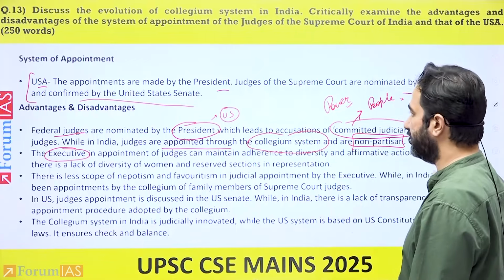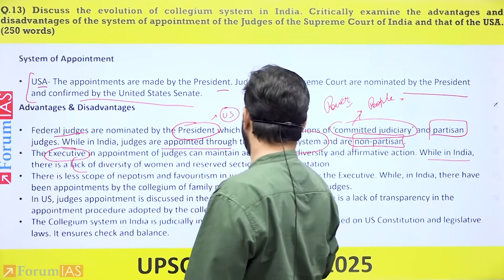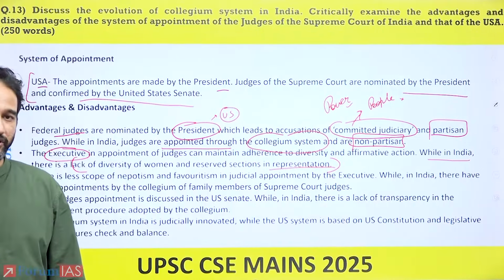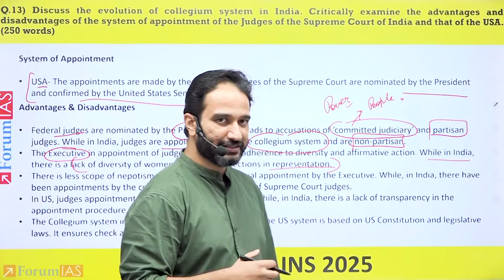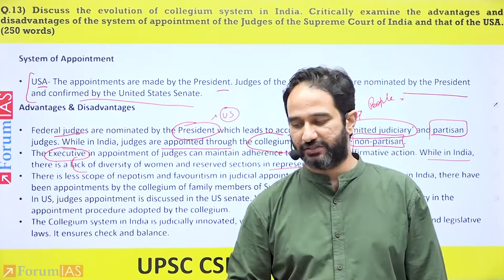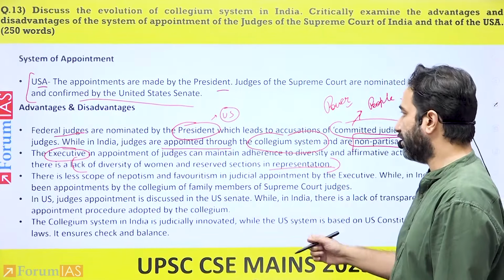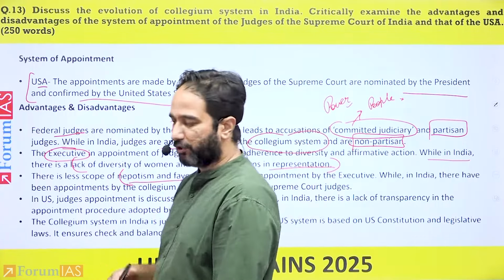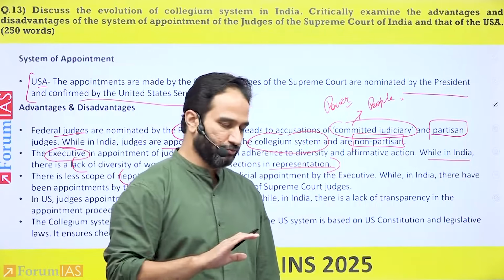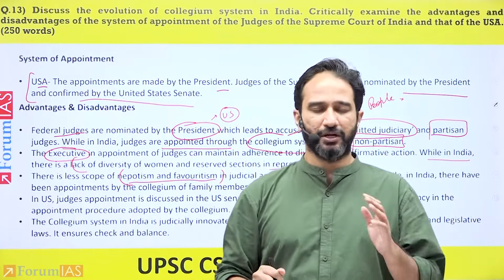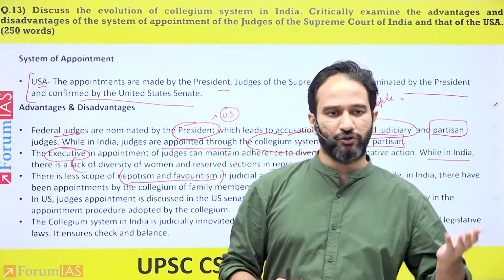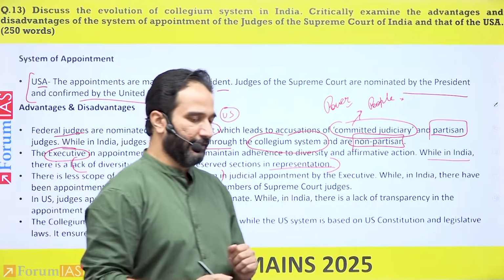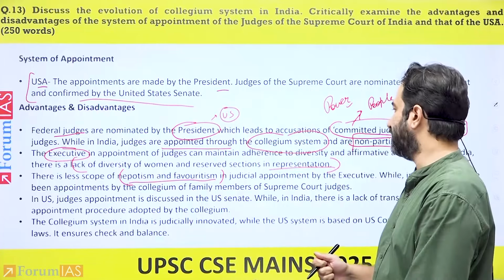One of the arguments that has been made is that there is a huge lack of diversity of women and reserved sections in representation as judges. Why? Because judges are appointed completely through the collegium system, and there is a certain opaqueness, a lack of transparency in the appointments. Further, there has been accusation of nepotism and favoritism in the appointment of judges within India, where you don't write it in the mains examination as examples, but we are aware of nephews, sons and daughters of former judges who have been appointed as Supreme Court judges. And this is one of the primary problems of the collegium system in India.